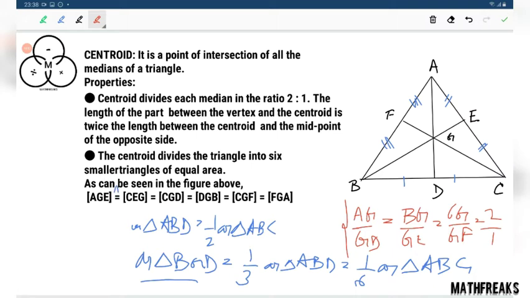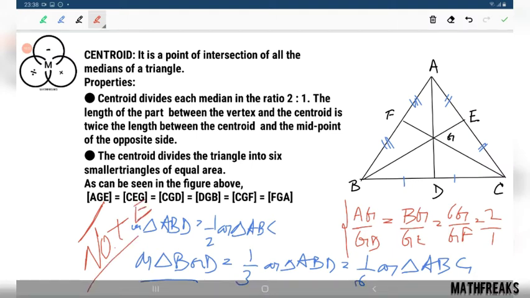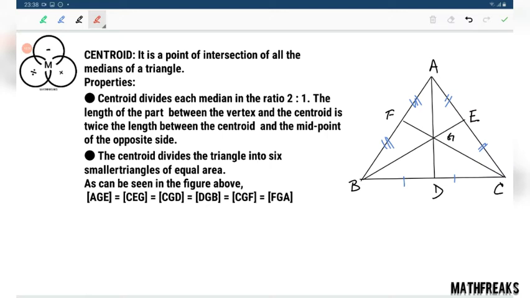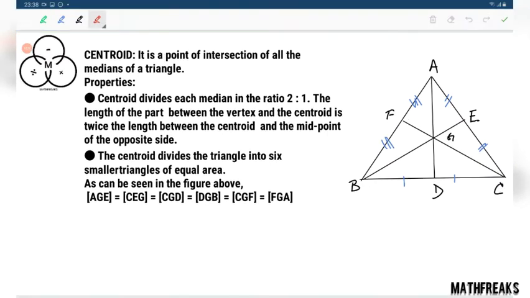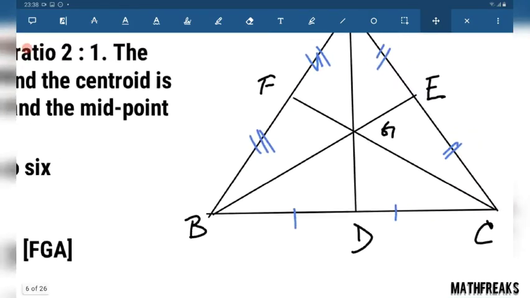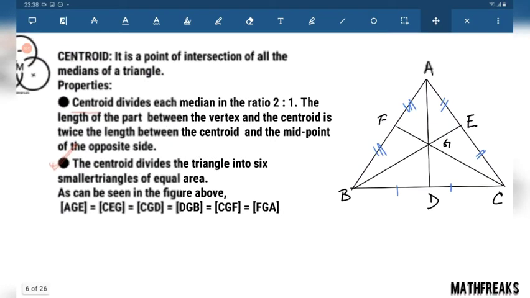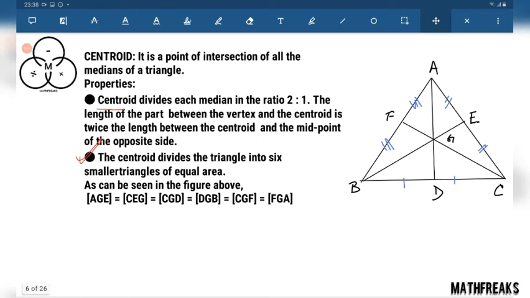I'm removing this. Those who want can note it. Those who think that this is very easy need not note it. So we have discussed the proof of this. Now what about the proof of this 2:1? This can be proved by drawing a parallelogram.